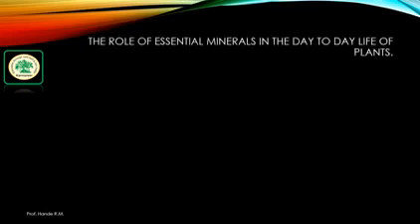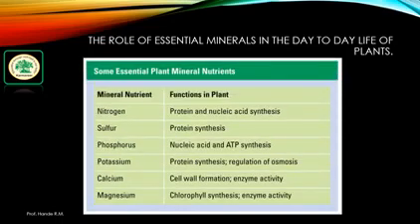We know the example magnesium, some improve root growth and seed production. So this is the role of the essential minerals in the day-to-day life of the plants. This is a chart. We show the different functions.